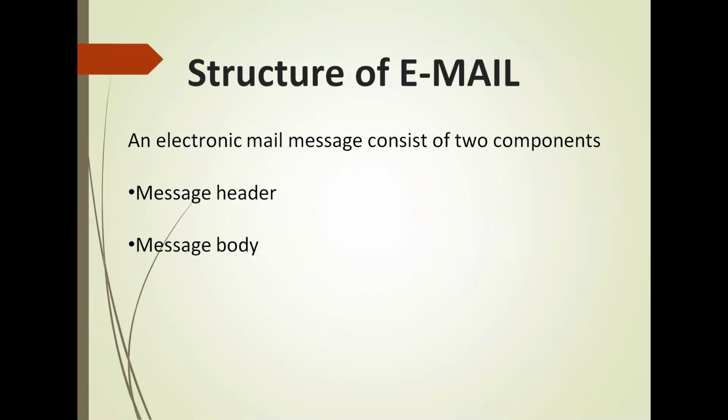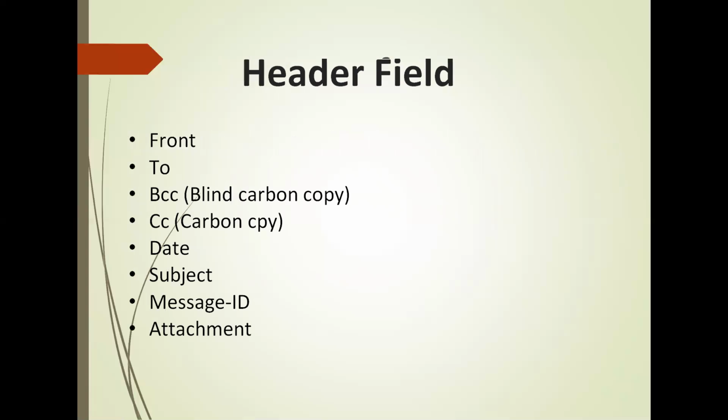Usually, additional information is added, such as a subject header field, which we will see in the next slide.